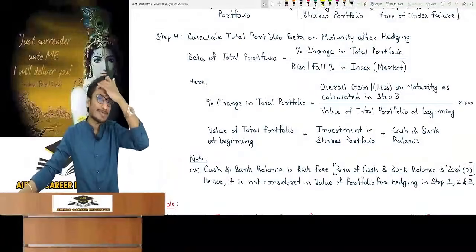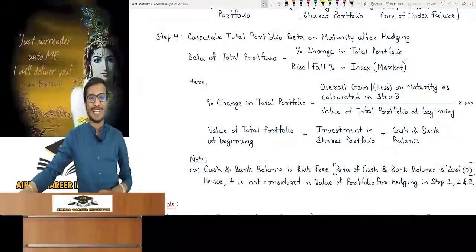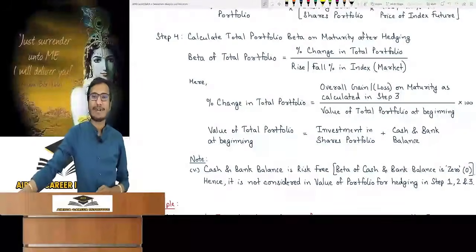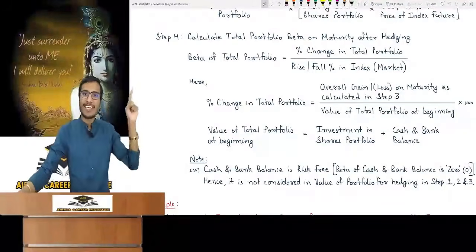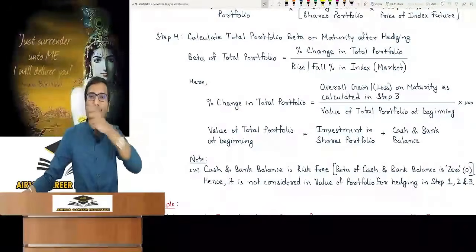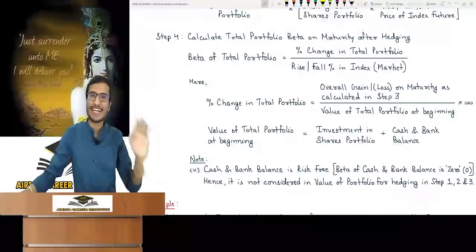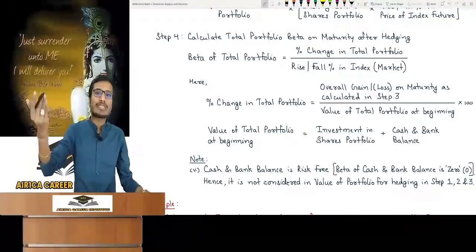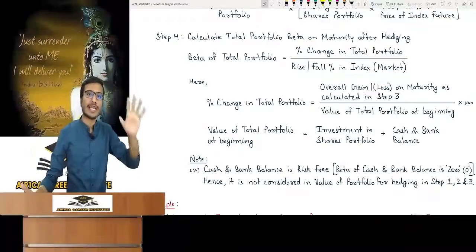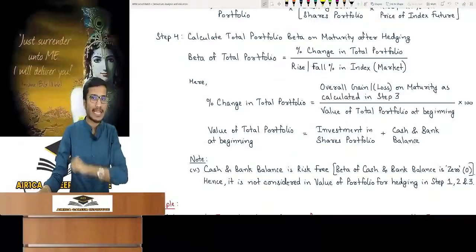I will tell you what the answer of step 4 will be. Just like step 2, it is the required beta of the portfolio. In the question, the required beta of the portfolio will be given, and that will be the answer. If you don't get time in the exam, or if you don't remember the formula, then you can directly write the required beta of the portfolio. That will be the answer. If in any question we are not given the required data, or only calculation of steps is asked, we did this type of question in the class.